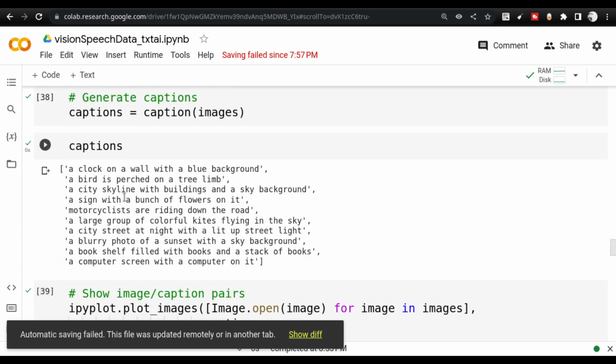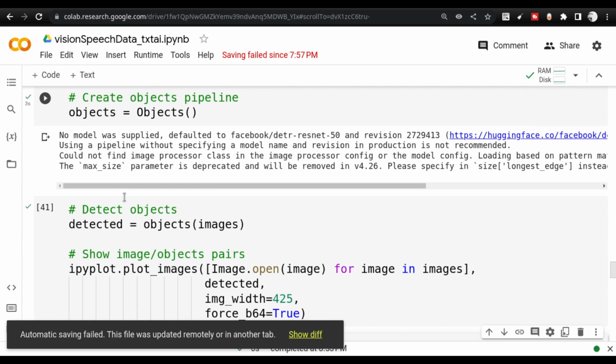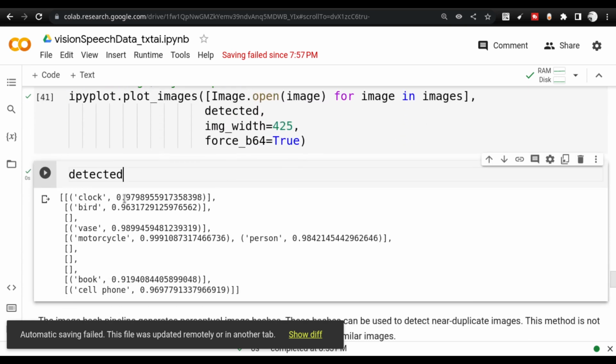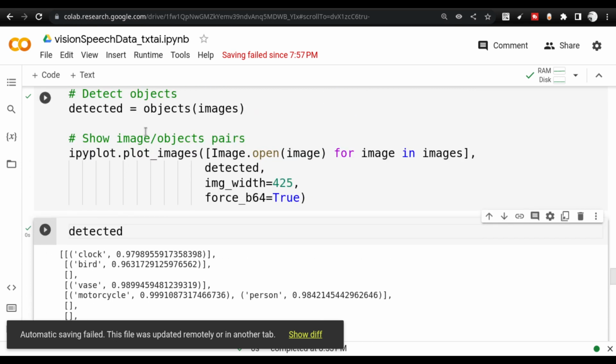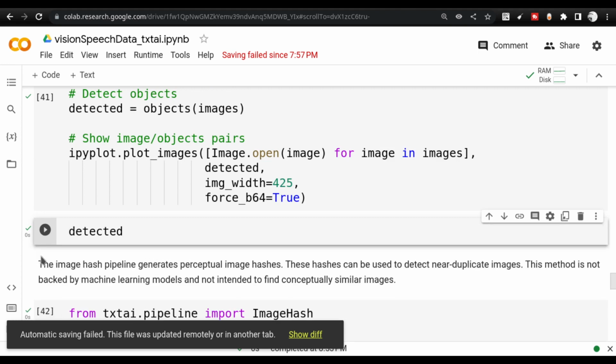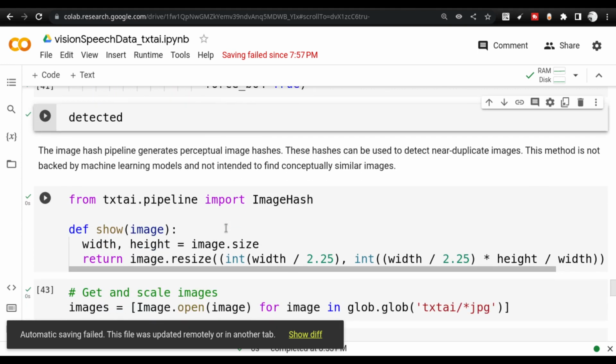The caption model is giving the caption for all the images, but the object detection model, in certain cases, is unable to detect the object at all. So probably the object is blurred enough, or the object is not matching with any of the classifications that are already available inside the model. There could be other reasons also, but this is something that you guys have to understand. That's why I'm showing it to you guys.